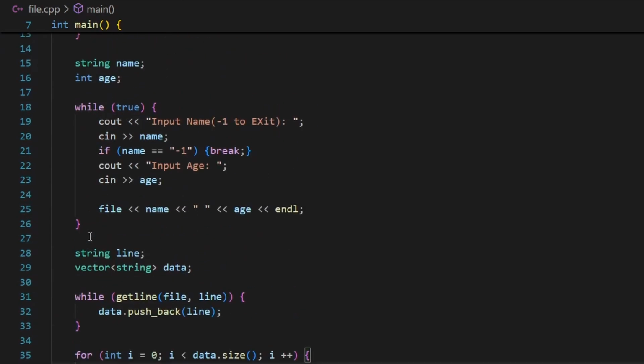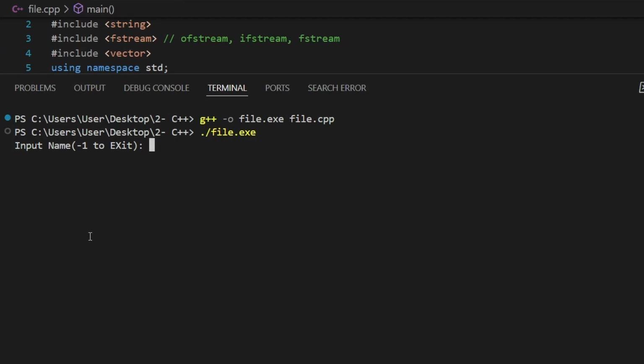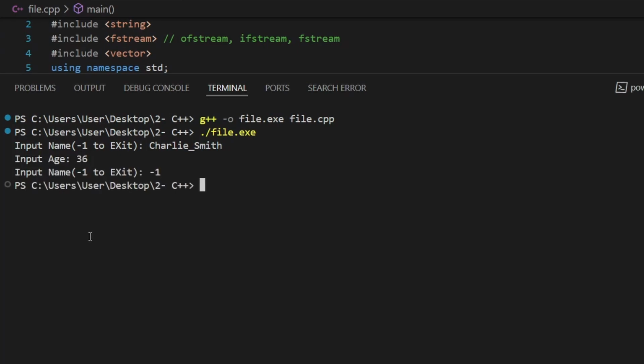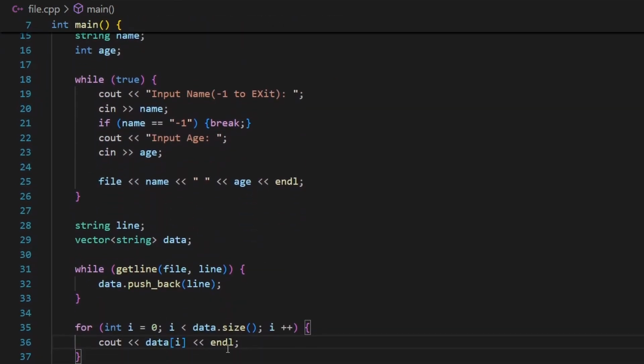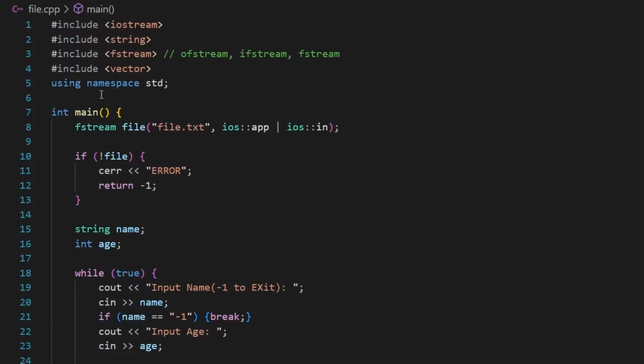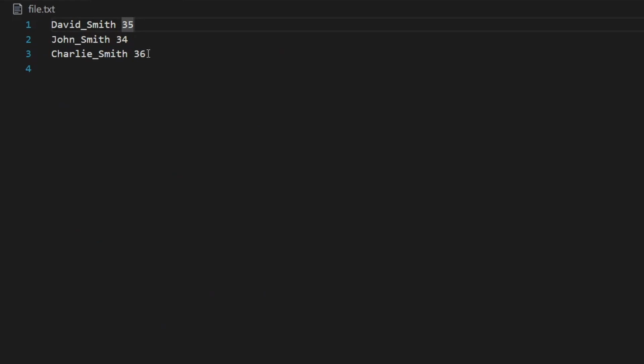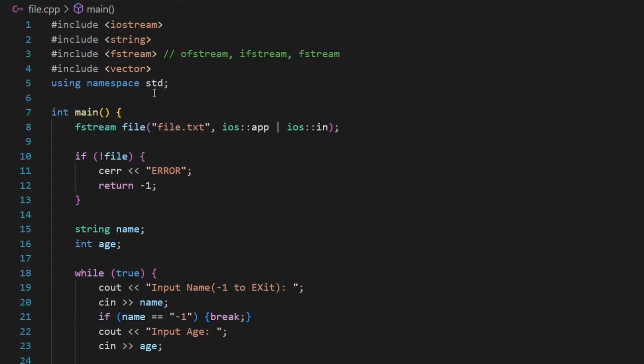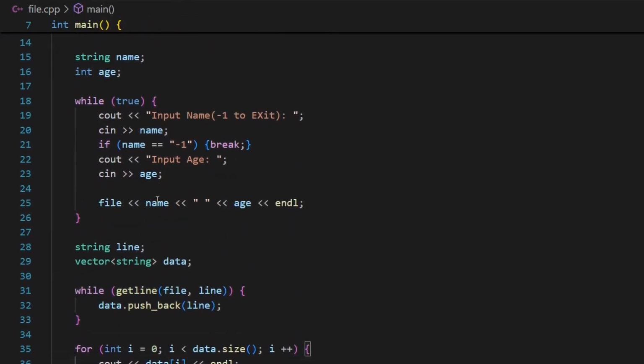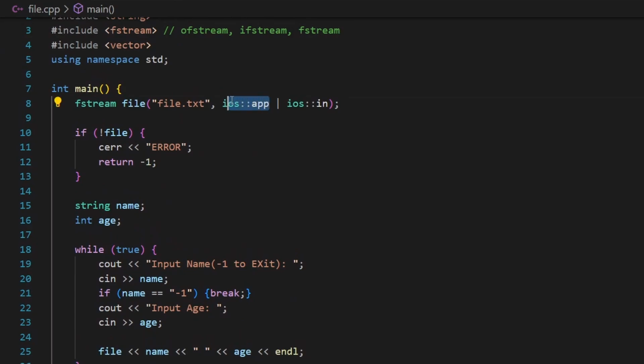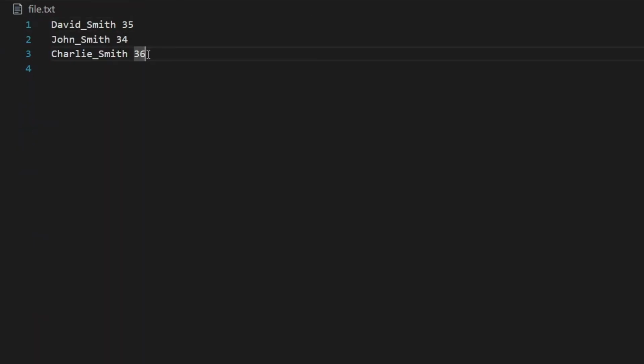Let's go ahead and see what will happen with our code. Now let's go ahead and put a name. Let's say Charlie Smith like this, and Charlie is 36. Let's say -1, but we didn't get any printing or cout from this one. What's the problem? Well, first of all, we could see that Charlie was actually inserted inside our file. But the thing is that once you use the ios::app flag right here, this flag always points to the end of the file. Always points there. Because why?